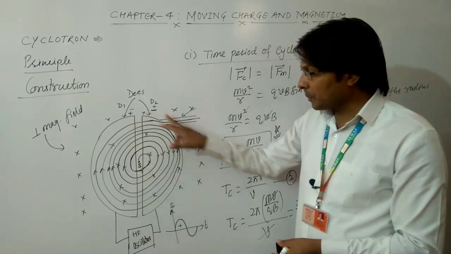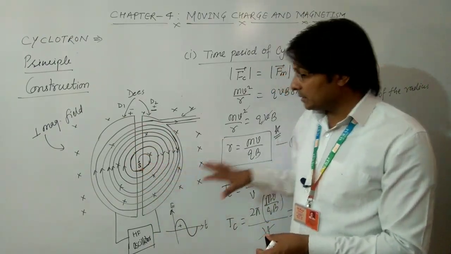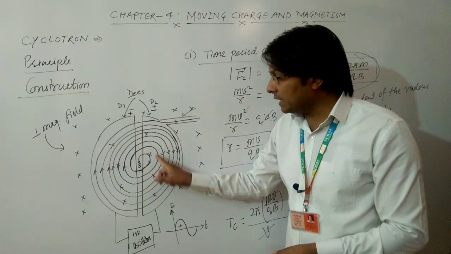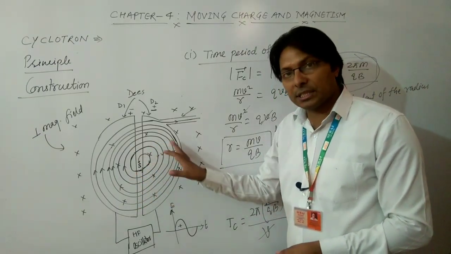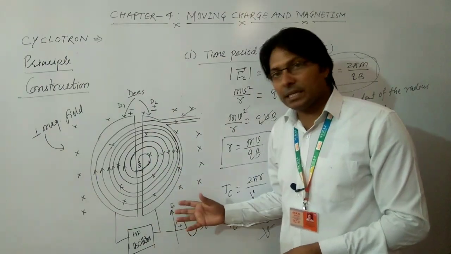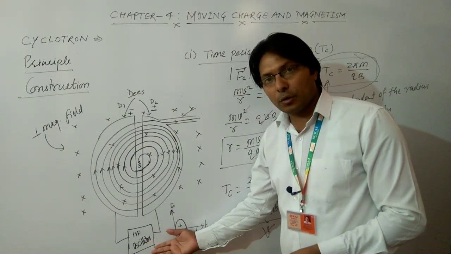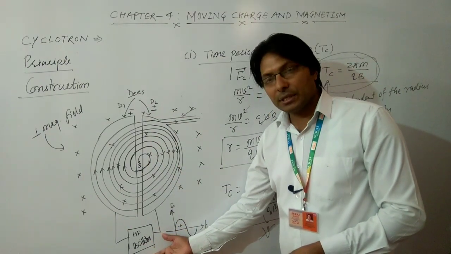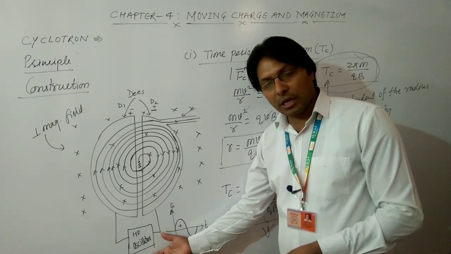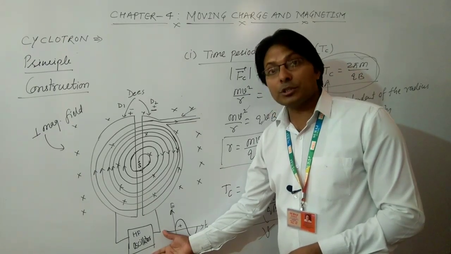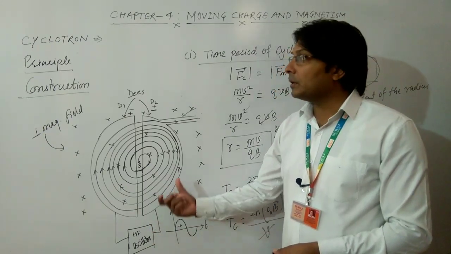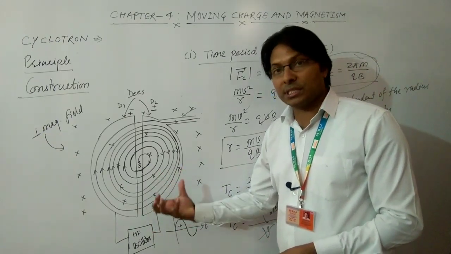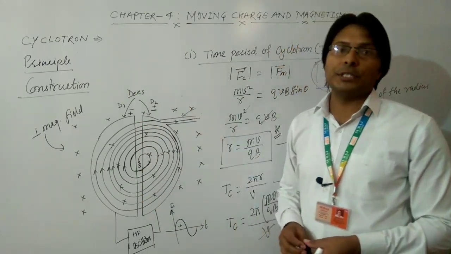If the time period depended on the radius or the velocity, then since the radius and velocity keep on increasing within this D, we would have to keep changing the frequency or time period of this oscillator, which is not possible. So that is the working principle or main concept behind the working of this cyclotron.